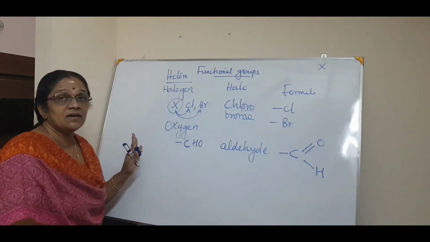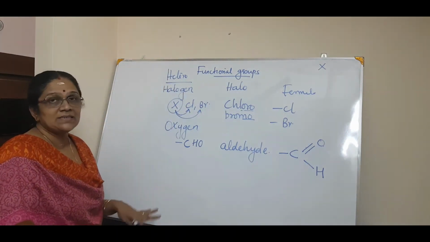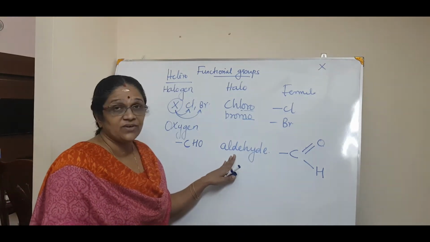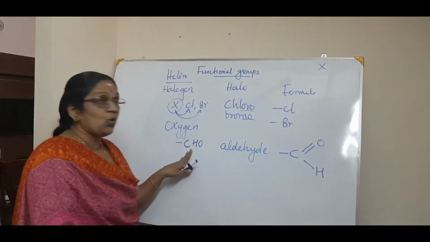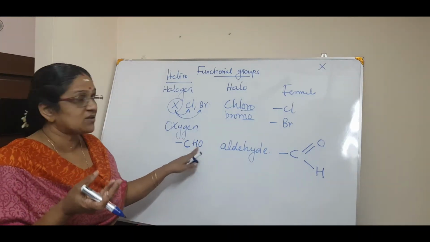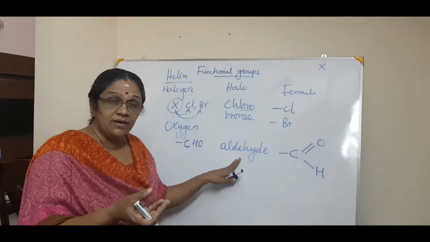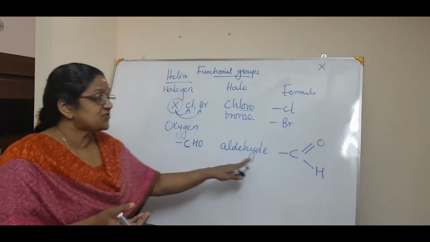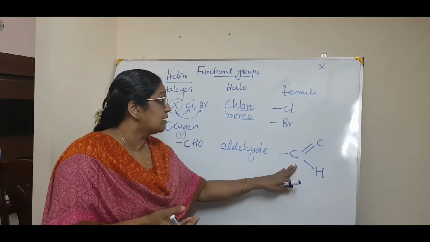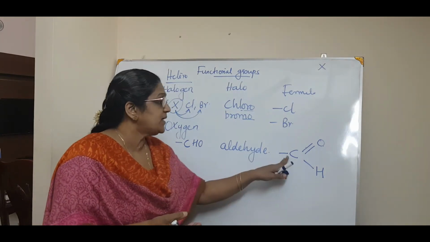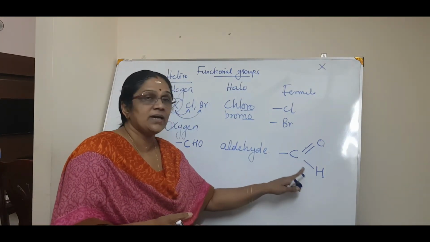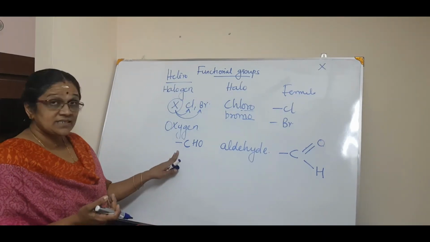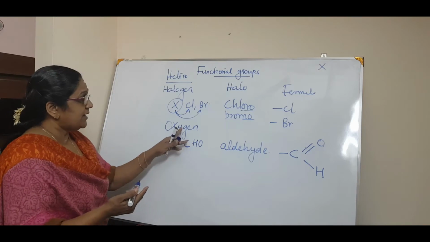So it is clear, all the valencies are satisfied. This is called aldehyde. You are hearing this for the first time, isn't it? So the functional group CHO is called aldehyde, and the structure of this functional group is C double bond O, hydrogen, and here is a free valency. This is the first group containing oxygen.